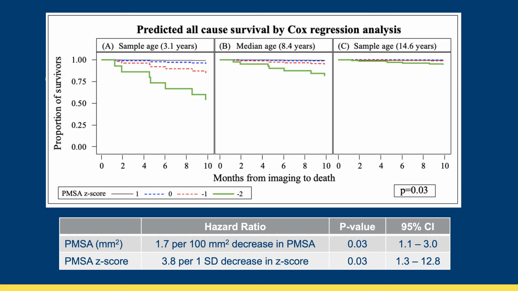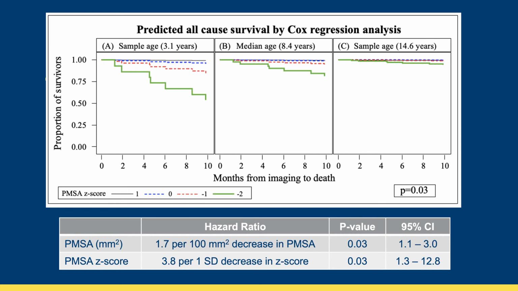This survival curve demonstrates the effect of PMSA Z-score on survival at 3 representative ages, 3 years, 8.5 years, and 14.5 years old. On the y-axis is the proportion of survivors, on the x-axis is time in months from imaging to death, and the different PMSA Z-scores are represented by separate curves, with green representing a Z-score of -2, red a Z-score of -1, and so on. You can see that survival was significantly poorer for a lower PMSA Z-score, and that the effect of PMSA Z-score on survival was more pronounced in the younger age groups than in the older age group.